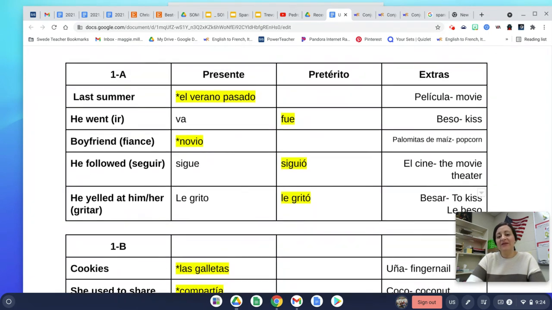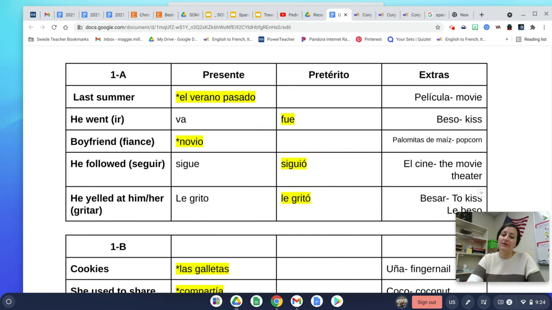Bueno, so I know that was a really quick run through of Chart 1A, but hopefully that gives you some clarification. There is a Quizlet set over this. I highly recommend hopping over there and studying these words because we'll continue to move through it. So if you don't take a look at them, you're going to be quite a few steps behind, okay? So I definitely hop onto Quizlet and take some time with these words. All right, let me know if you have any questions.